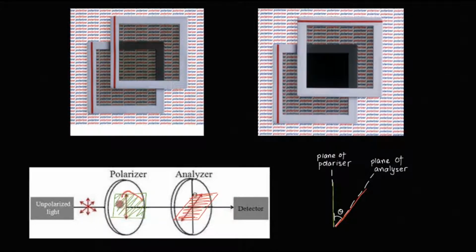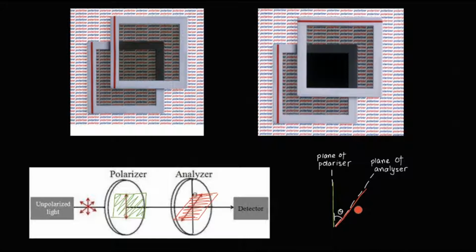So let us represent the plane of the polarizer with this green plane and the plane of the analyzer with this red plane. And suppose you are looking from this direction, from the detector. So this is the plane of the polarizer, this is the plane of the analyzer. And now can you see there is an angle coming into the picture?